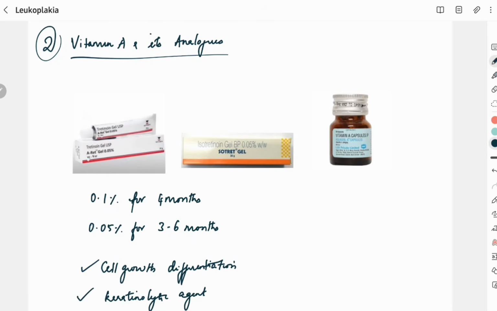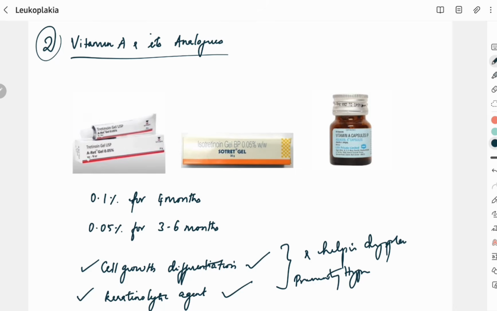Next, the chemopreventive agent we are going to discuss is vitamin A and its analogs. So why vitamin A in leukoplakia is, it helps in cell growth and cell differentiation, and it also acts as a keratinolytic agent. Thereby, it is preventing hyperkeratinization and helps in combating the dysplasia. So these two features make it an ideal choice for using vitamin A in the management of leukoplakia.